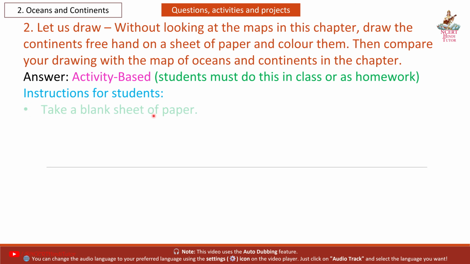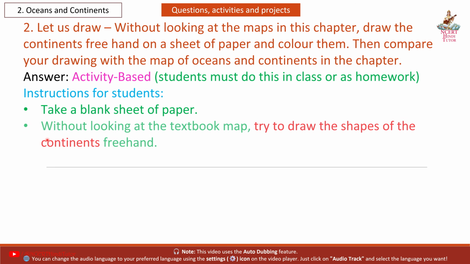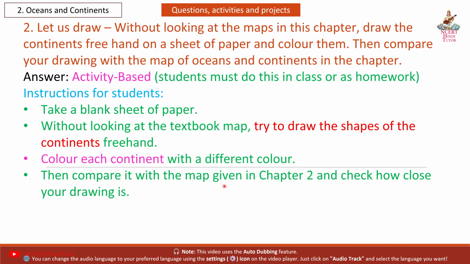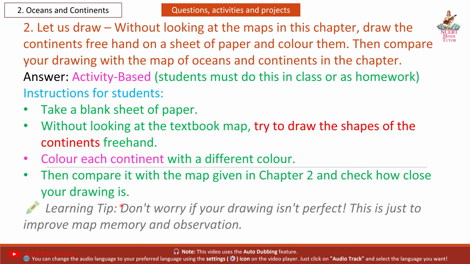Instructions for students: take a blank sheet of paper. Without looking at the textbook map, try to draw the shapes of the continents freehand. Color each continent with a different color. Then compare it with the map given in chapter 2 and check how close your drawing is. So friends, don't worry if your drawing isn't perfect. This is just to improve map memory and observation.